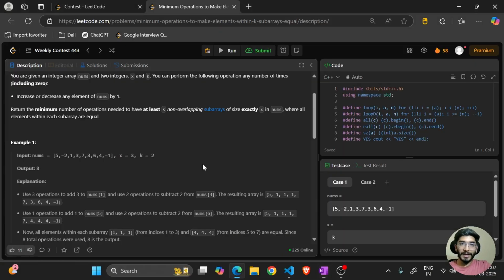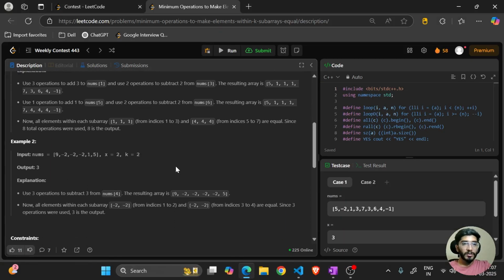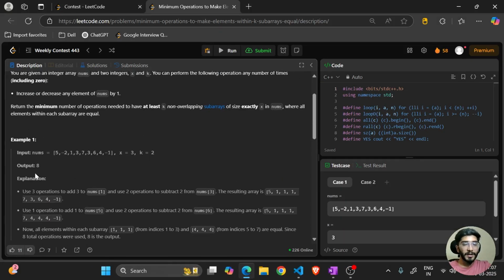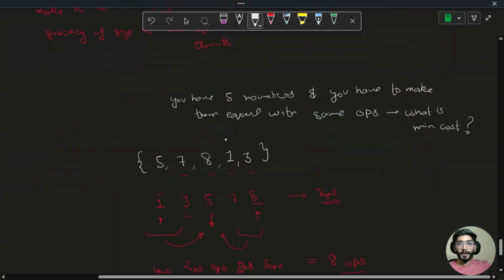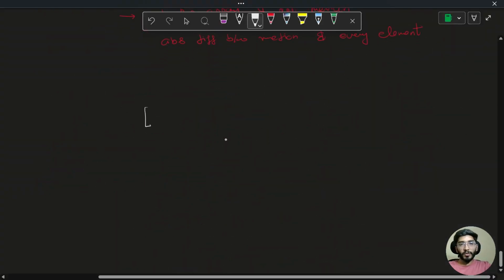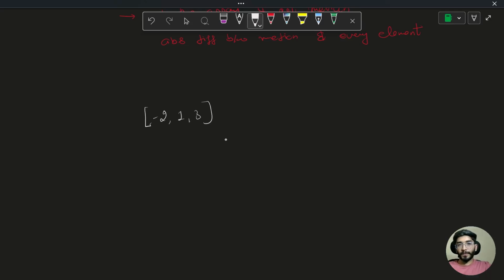Let's see some other cases in the question also. So for this subarray, they are making it of size 3, so -2, 1 and 3. Cool. So they are trying to make -2, 1, 3 equal. Cool. So they are sorted in some order.